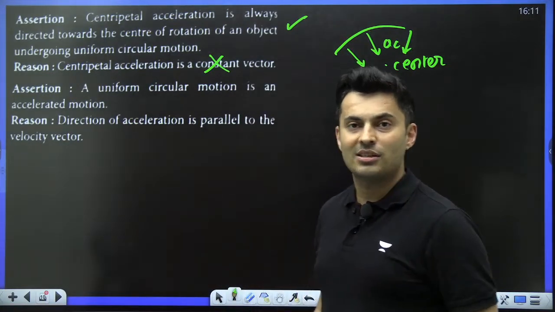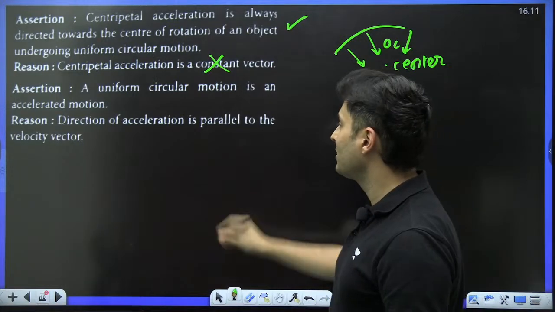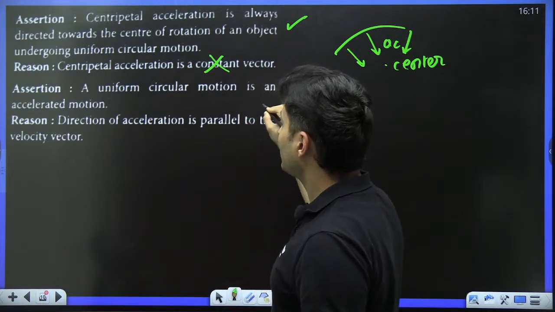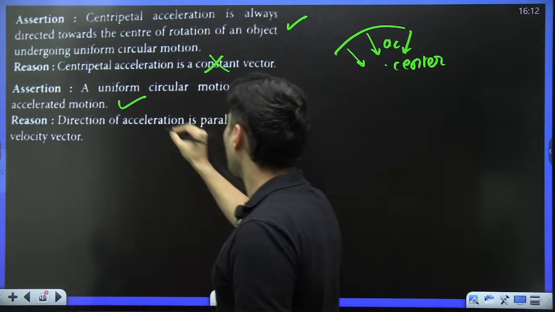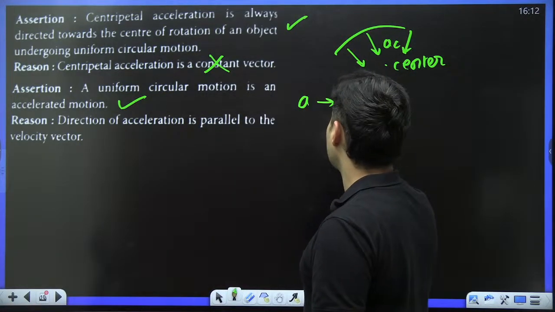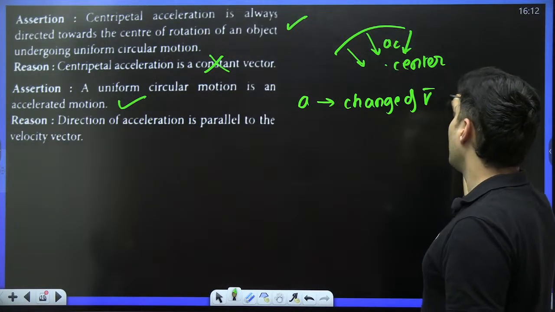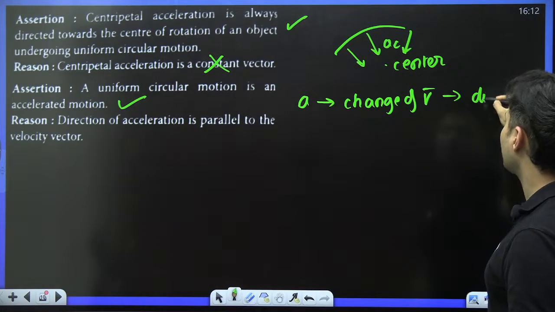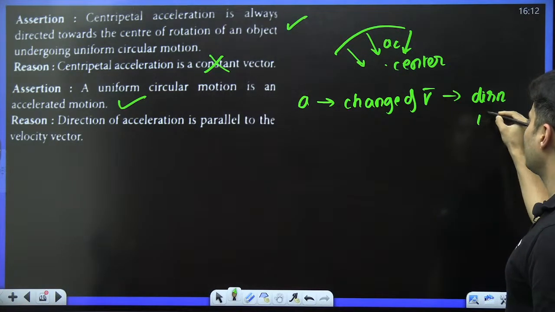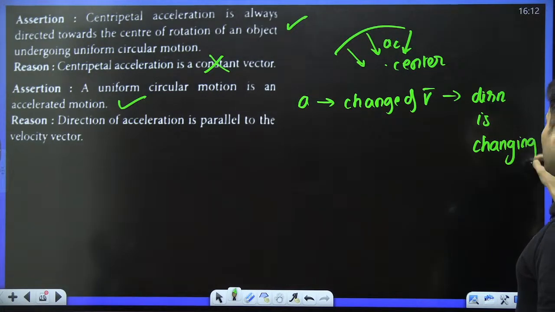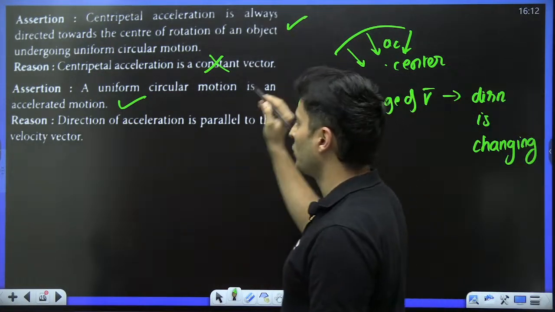The moment the direction changes, the velocity vector will change. So is it an accelerated motion? Definitely. Because acceleration means there is a change of velocity, and here the direction is definitely changing. That's why I can say it is an accelerated motion.